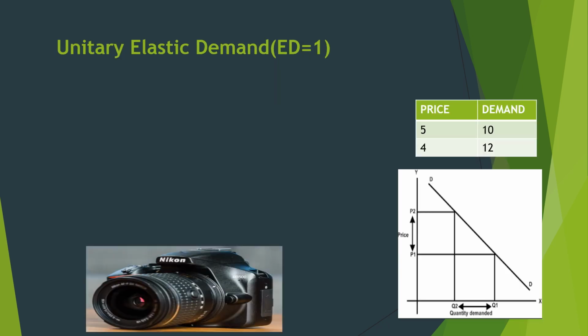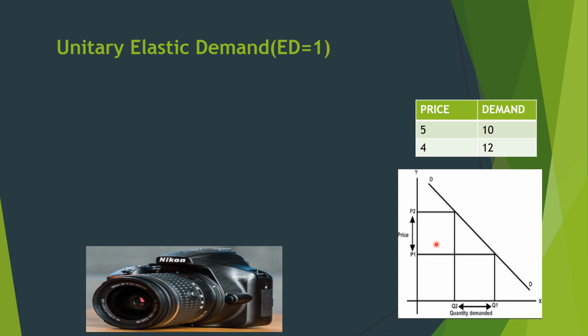Next one, unitary elastic demand. Now what is unitary elastic demand? Here the price goes from 5 to 4, and demand from 10 to 12. When we solve this formula, the percentage change in price is equal to the percentage change in demand. Here also 20% and here also 20%.